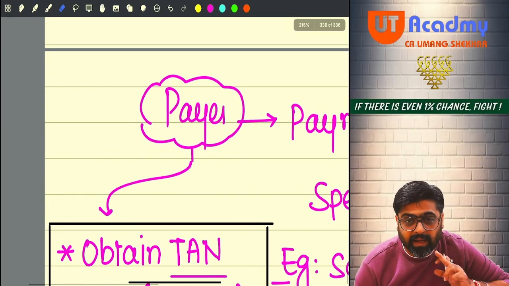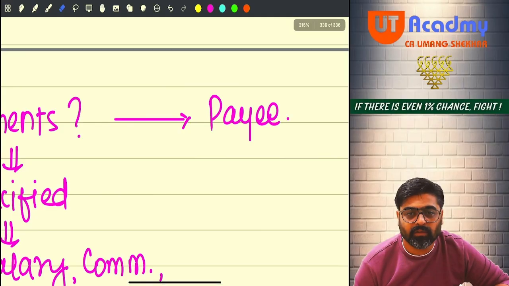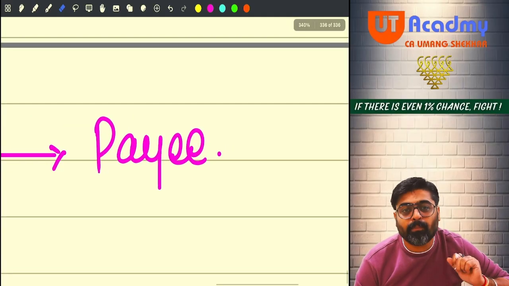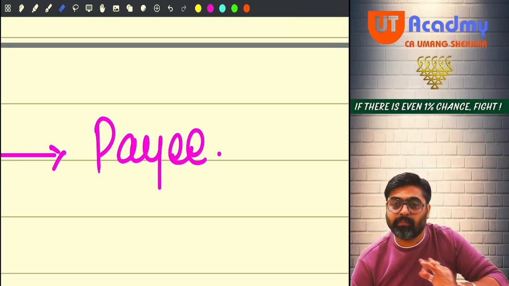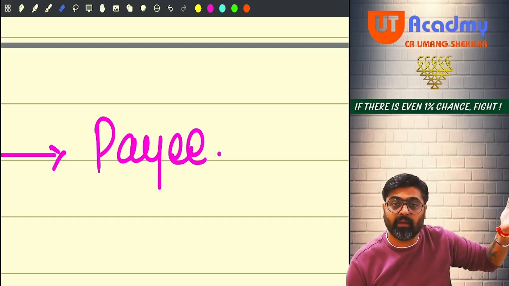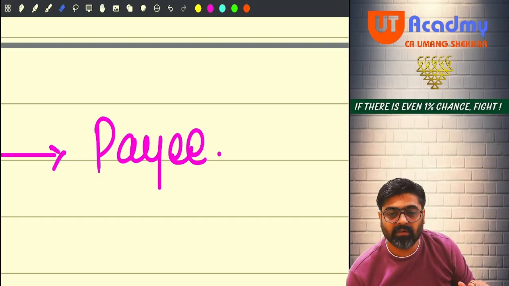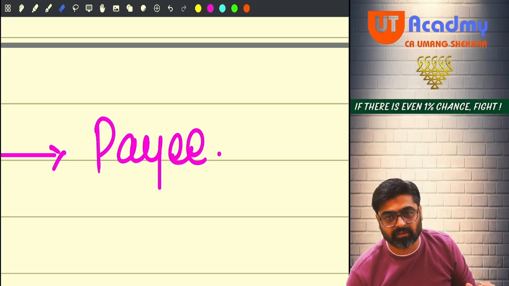There is an employer who is giving salary to many employees. So going to these many payees and asking them to pay their income tax, because it is an income for them, will be a very time consuming job for us. There will be administrative inconvenience.